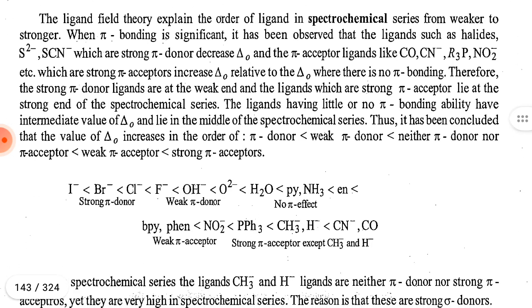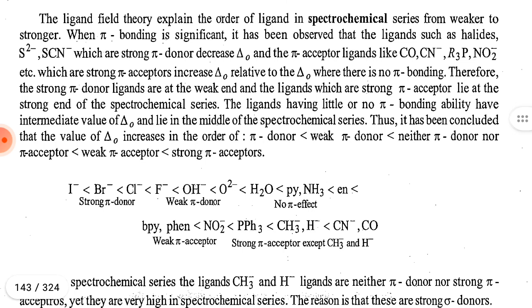The ligand field theory explains the order of ligands in the spectrochemical series from weaker to stronger when pi bonding is significant. It has been observed that ligands such as halide, sulfide, thiourea, which are stronger pi donors, decrease delta zero, and pi acceptor ligands like carbon monoxide, cyanide, R3P, NO2⁻, etc., which are strong pi acceptors, increase delta zero relative to the delta zero where there is no pi bonding.